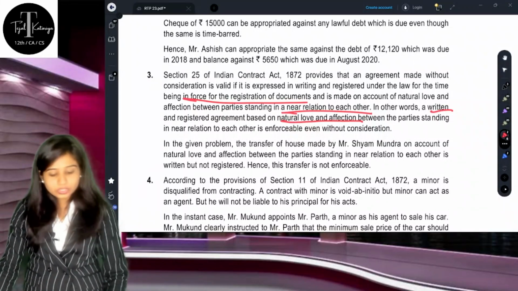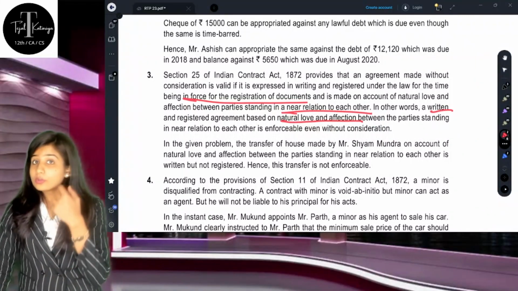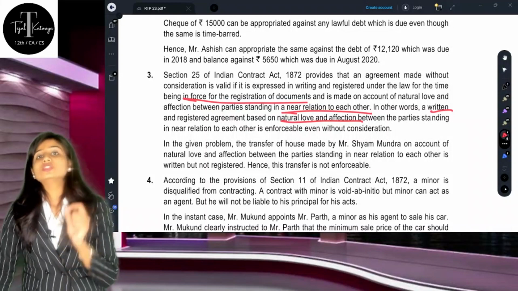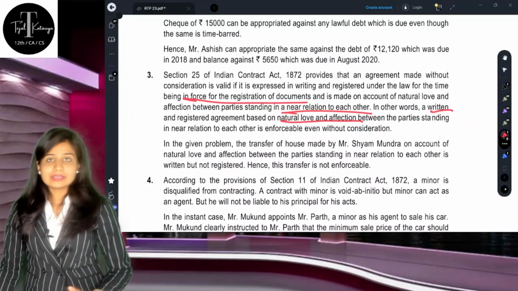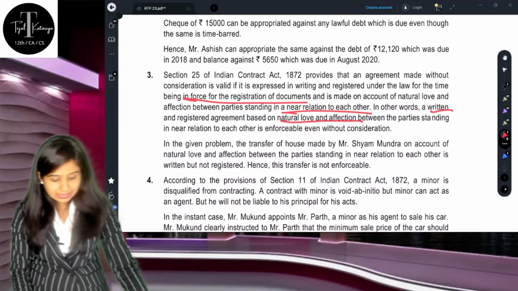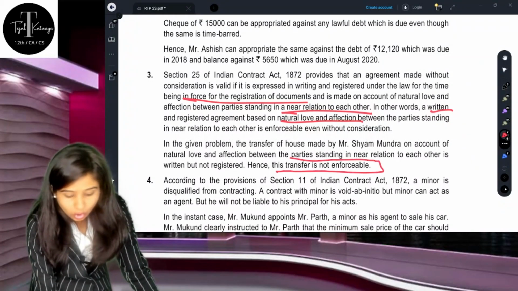But in this situation, even though the document is in written form, it is not a registered document, and that's why it is not considered a valid contract, and hence the transfer is not enforceable.